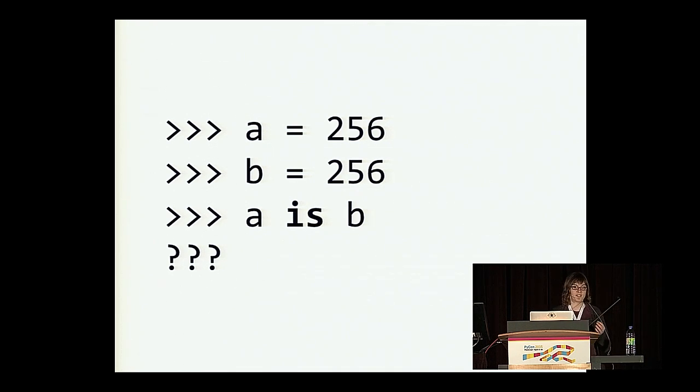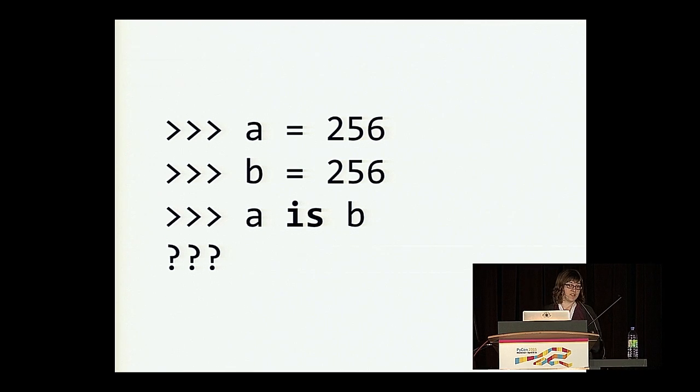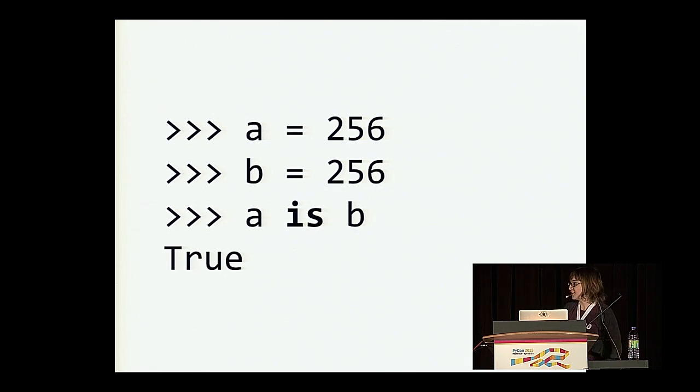We fire up our trusty CPython interpreter, and we type in 3 different lines: A equals 256, B also equals 256, and then we ask A is B. Show of hands here, who thinks that this will evaluate to true? Cool. And who thinks it will evaluate to false? Great, 50-50. So some of you might learn something today, which is great. True. Cool. Maybe this is surprising. I guess to half of you it might be.